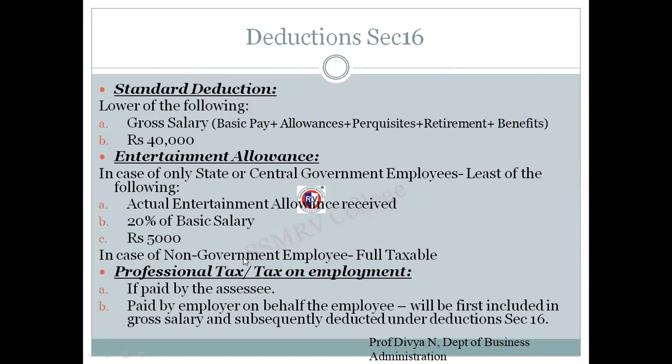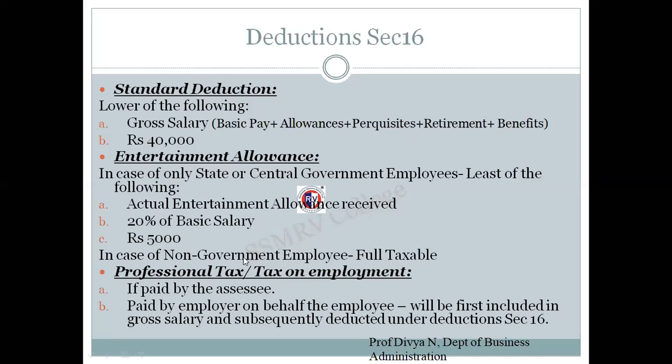Up next, we have professional tax or tax on employment. If it is paid by the employee, then I'm going to deduct the entire amount. So we probably say professional tax now is 200 rupees. If it is paid by the employee, that will be directly deducted from his salary. If it is paid by the employer on behalf of the employee, then it will be first included in gross salary and subsequently deducted under section 16.